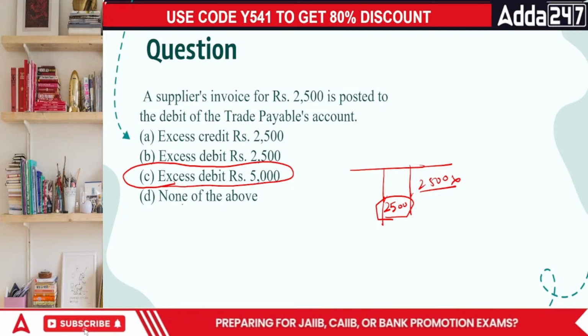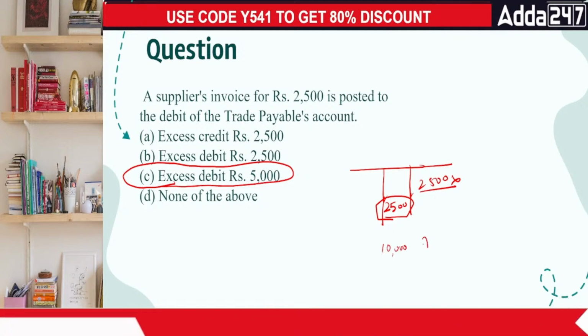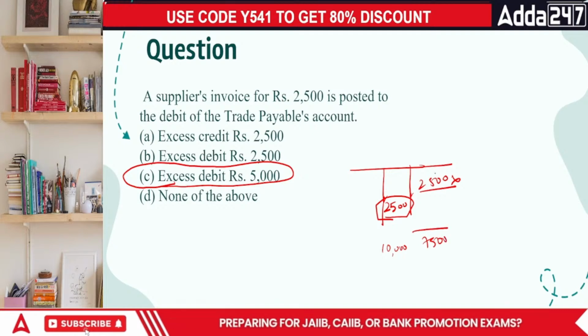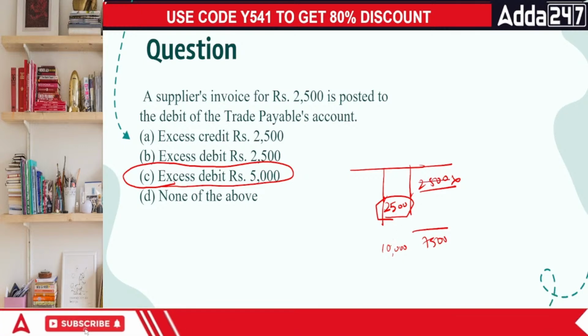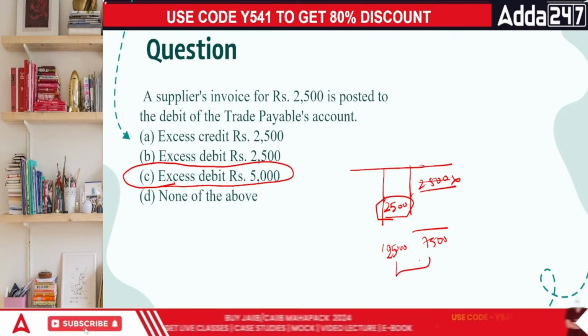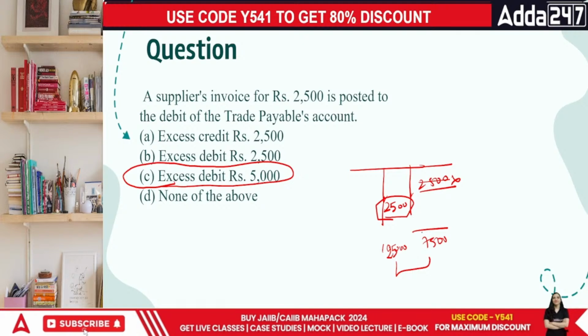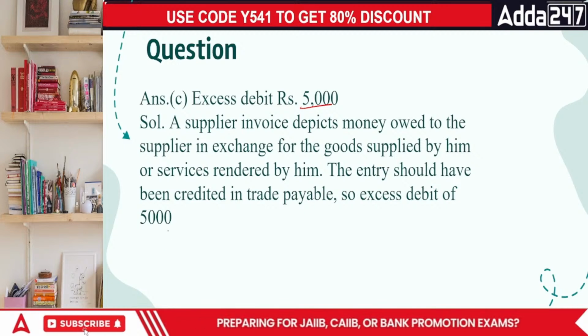The total difference is 5000. Why? If this 2500 is missing, this should be 10,000 and this should be 7500. Right now this 2500 is missing altogether and we have made 2500 further in this area, making it 12,500. So when this kind of error occurs, there's a doubling of amount, making it 5000.